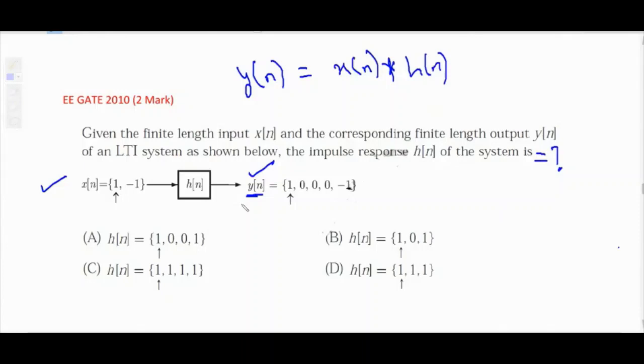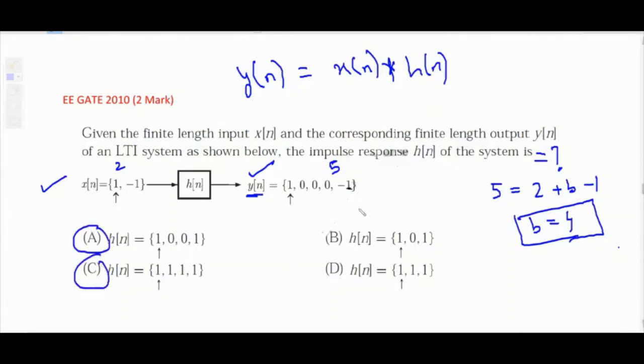An alternate method: x of n has 2 samples, y of n has 5 samples. So 5 equals 2 plus b minus 1, so b is 4. So h of n will have 4 samples. The 4-sample options are option A and option C, so the other two options are eliminated. You can check option A and C and try to get the answer.